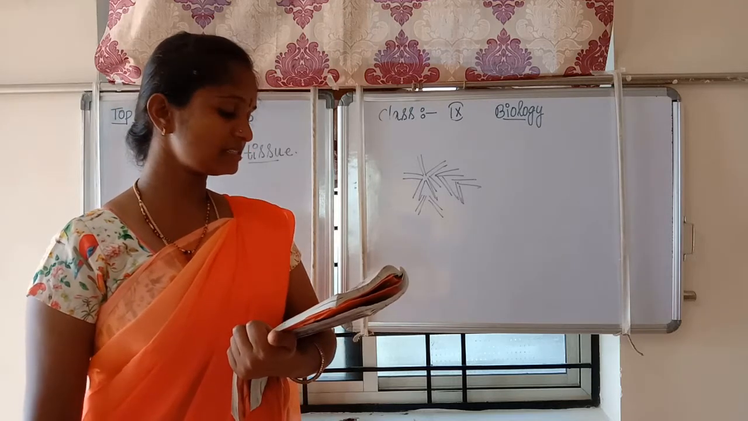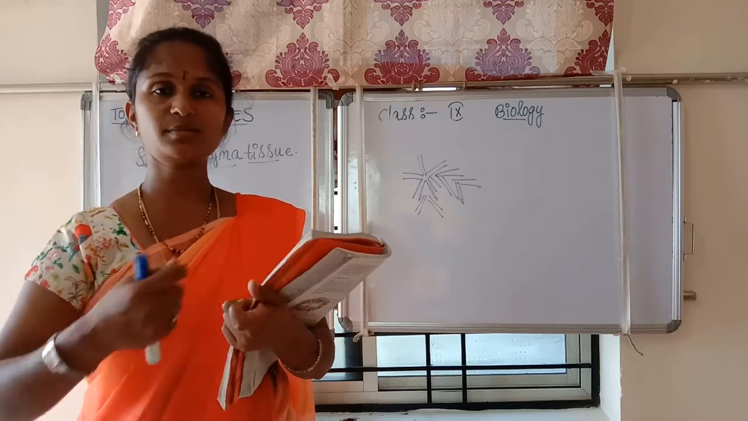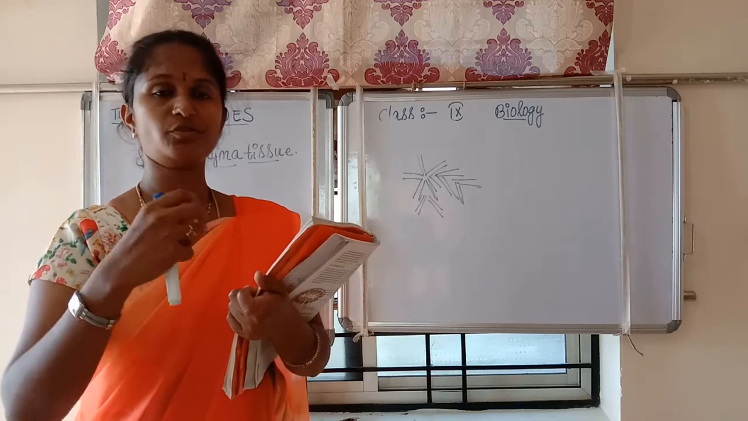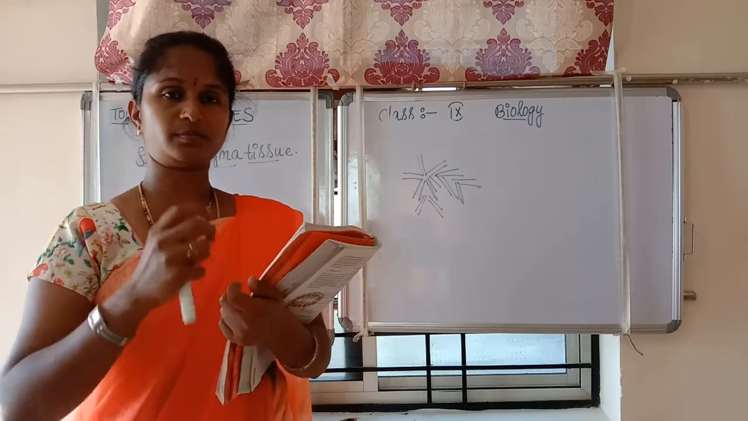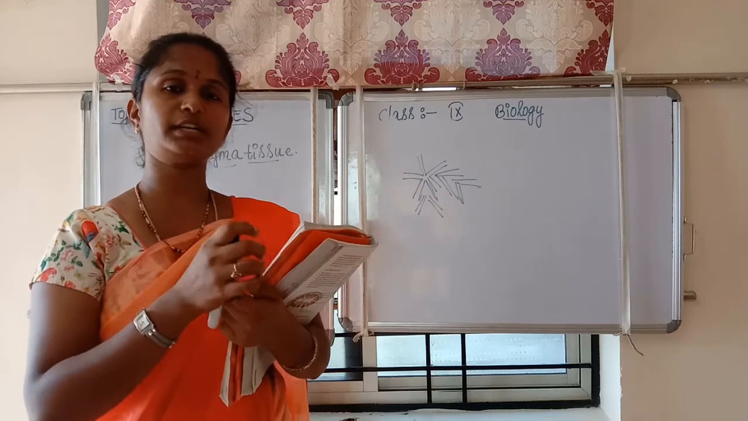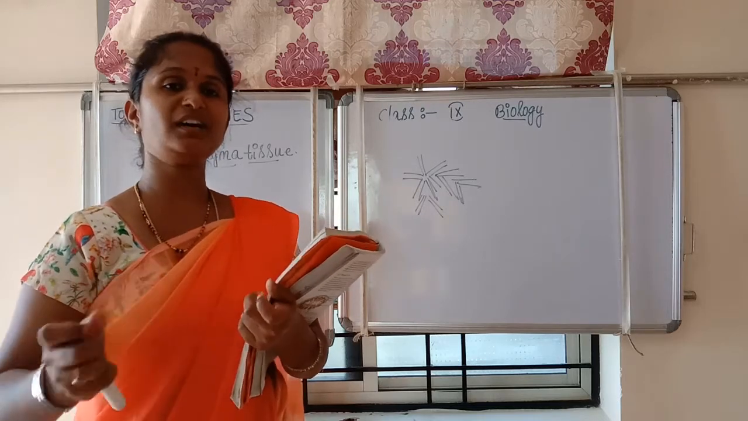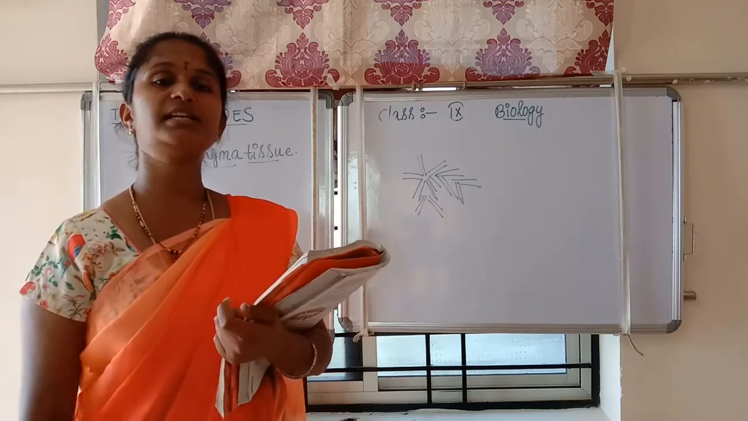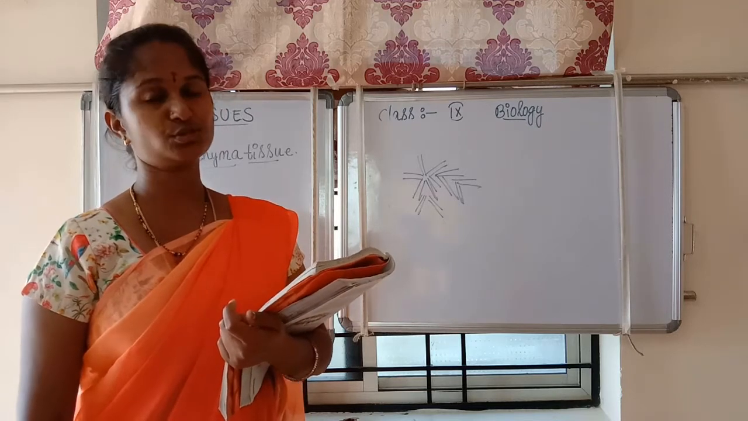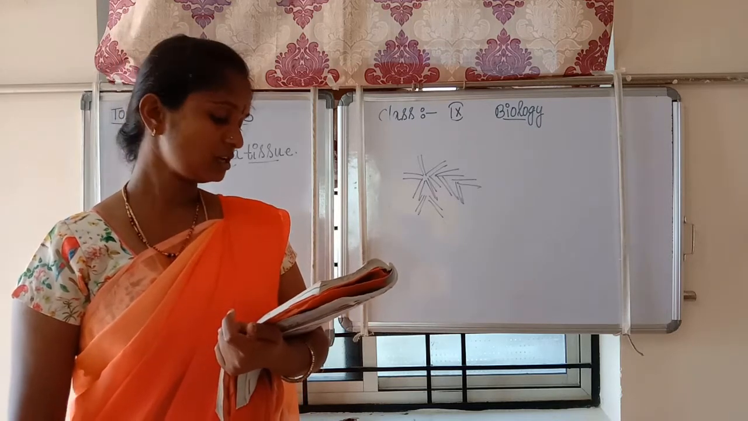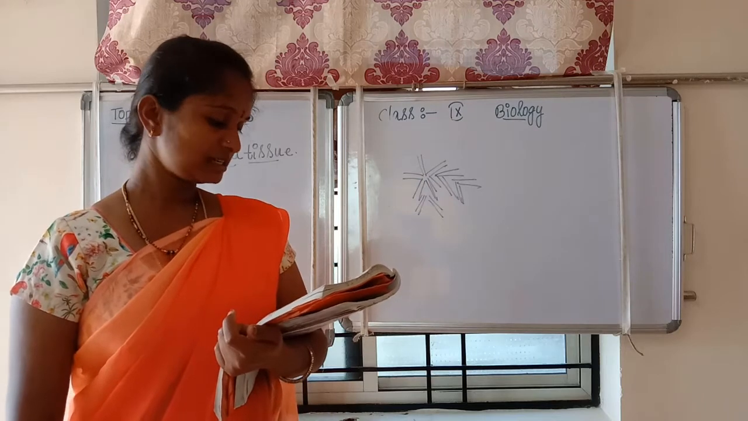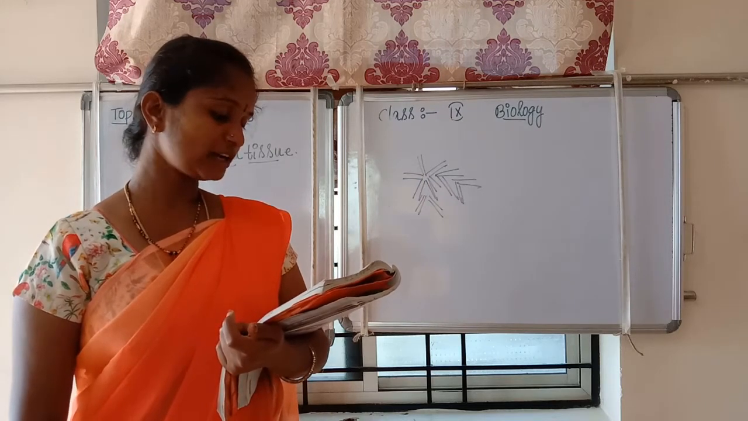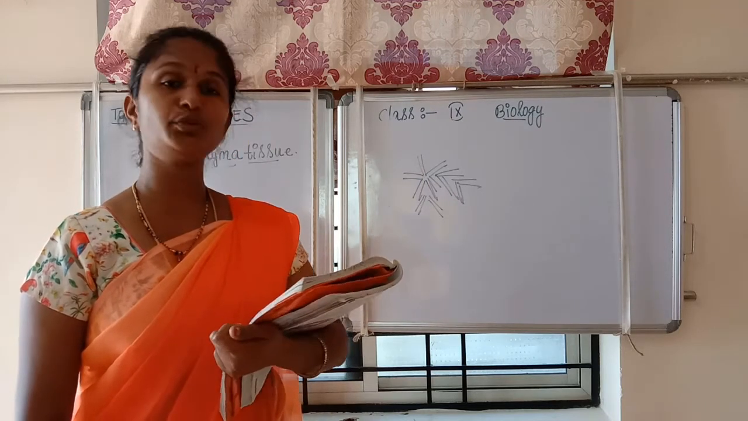We have seen the husk of coconut, right? When we want to break the coconut in front of God, we peel off the husk. Those threads are nothing but sclerenchyma tissue, which are dead cells. The cells of this tissue are dead. They are long and narrow, and the walls are thickened due to lignin.